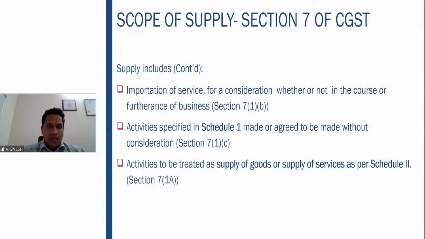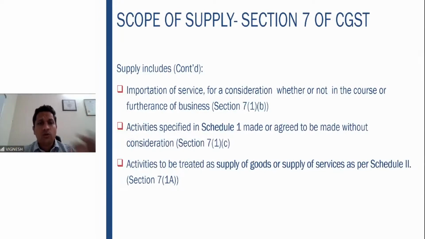7 subsection 1 clause C. Similar to how 7.1b gives an exception to the course or furtherance of the business, 7.1c gives an exception to the consideration. That is, even though there is no consideration, these activities are to be treated as supply. What are those activities mentioned in Schedule 1? Please make a note immediately.